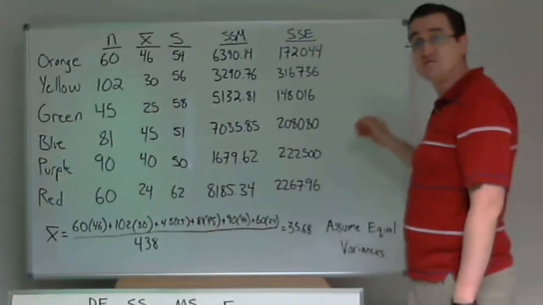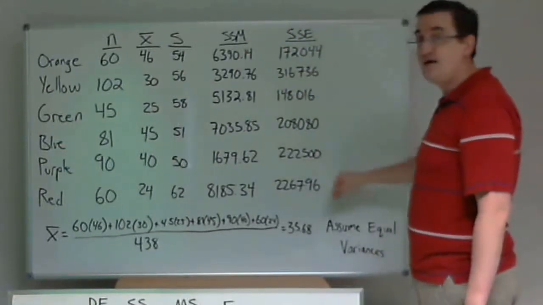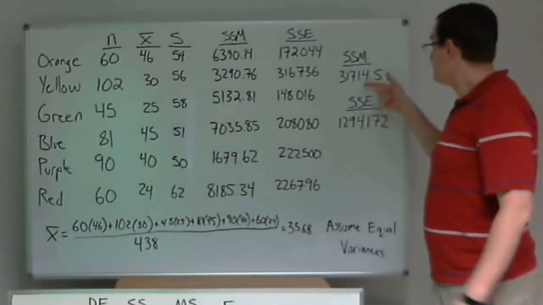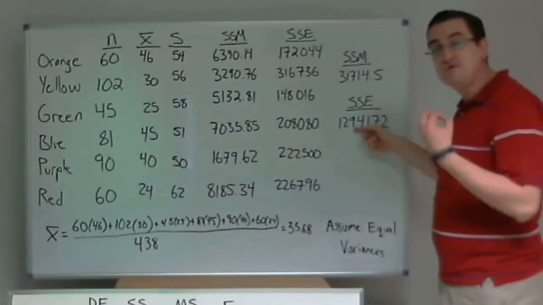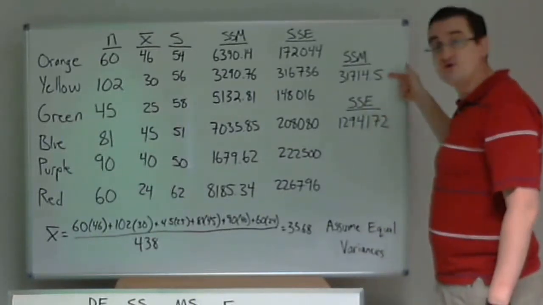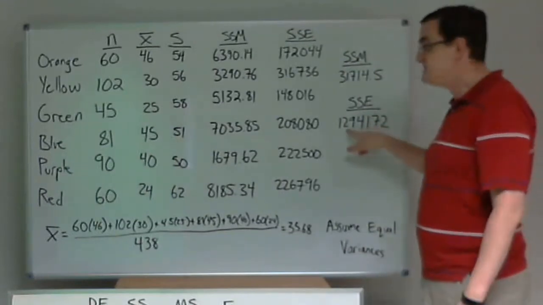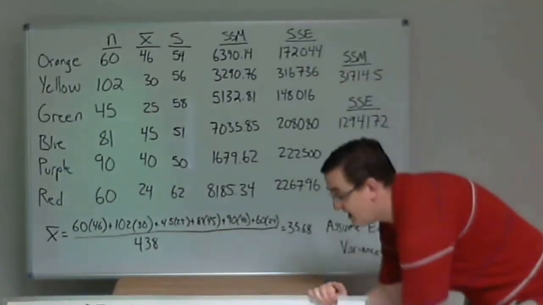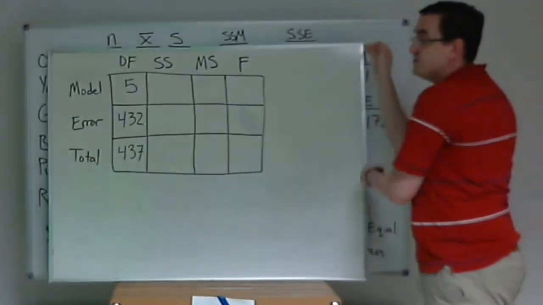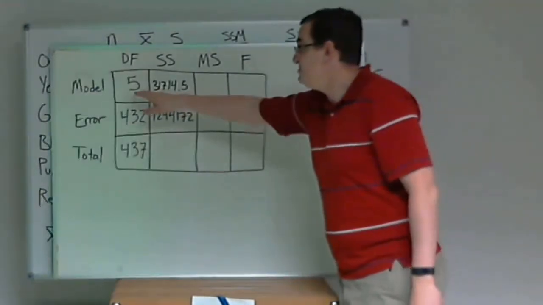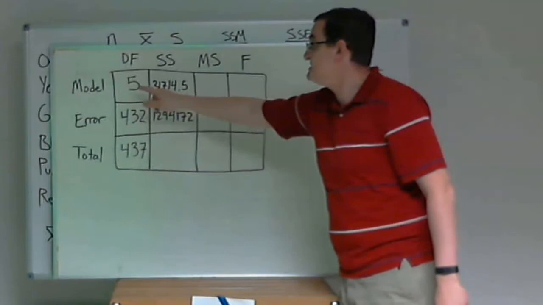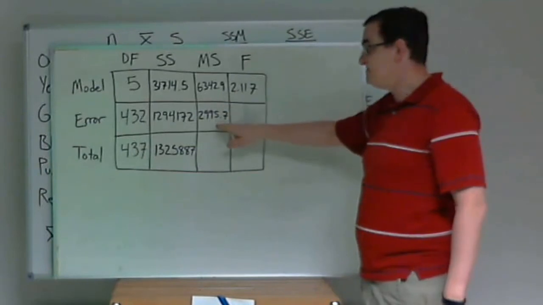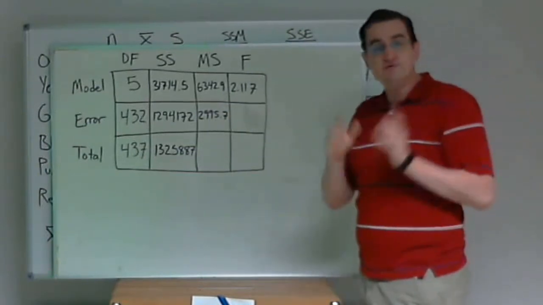It takes about 5 minutes to get to where we finally add up the SSM and the SSE pieces to get the totals for SSM and SSE. And you're thinking 30,000 for SSM and 1.3 million for the SSE. Those means are not very spread apart, but hold on, because this came from a whole lot of data, whereas this was only looking at 6 means. That's why we need to put this in the ANOVA table so that we can put those values next to the degrees of freedom. That way when we take this divided by the degrees of freedom, our mean squares come out fairly balanced. 6,000 versus 3,000 leaves us an F value of about 2.